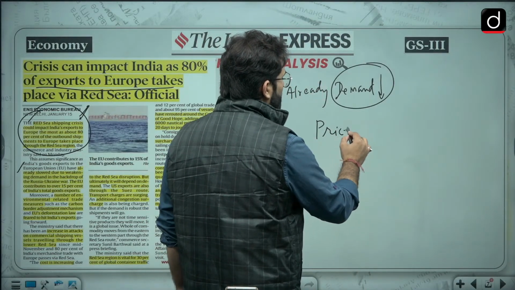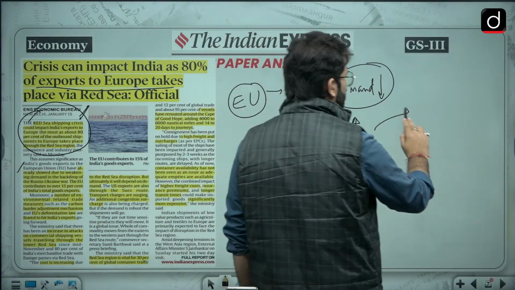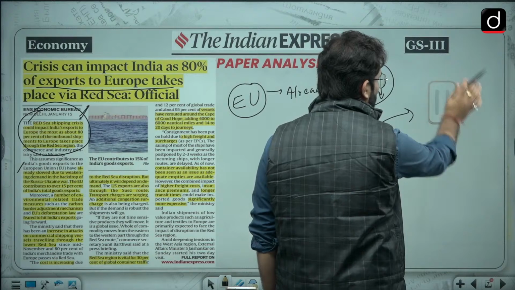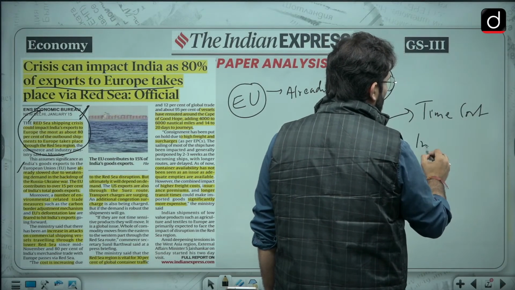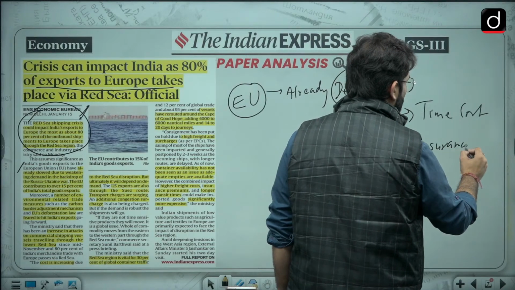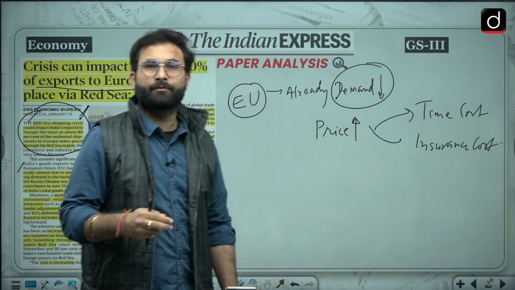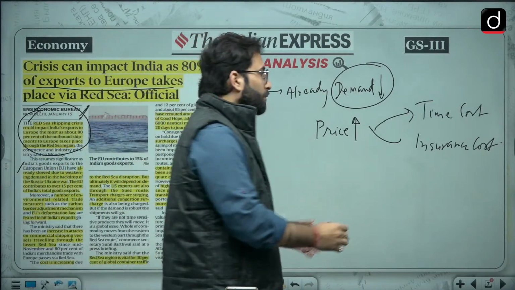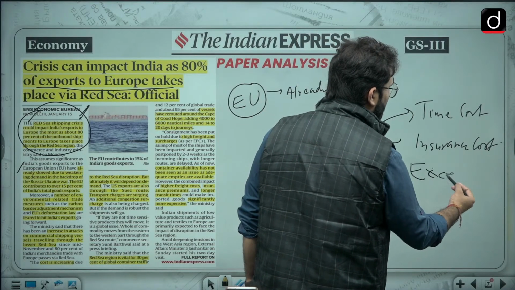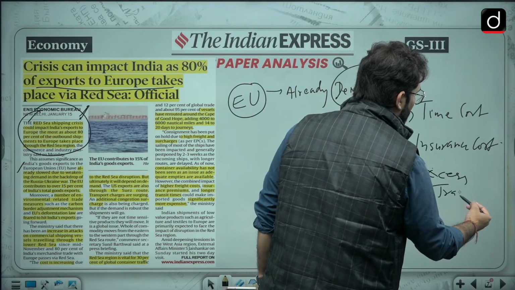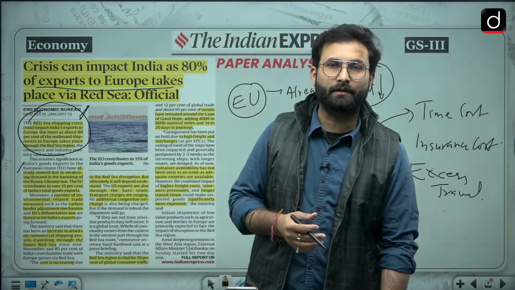Because if this area is not stable, there will be a time cost. Second thing is insurance cost. And if this area is not stable, if we have to take another route, that route or excess travel will charge even higher, because of which our exports can be less competitive in the global market.